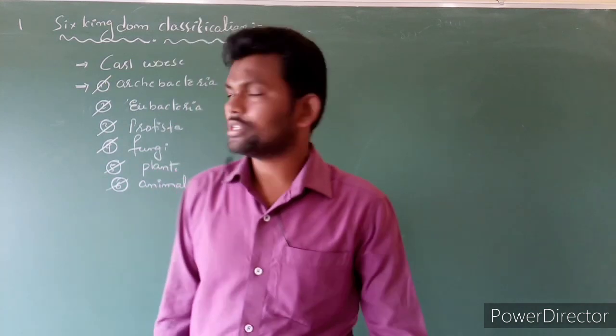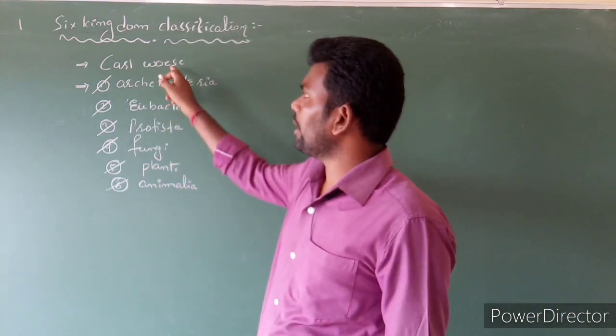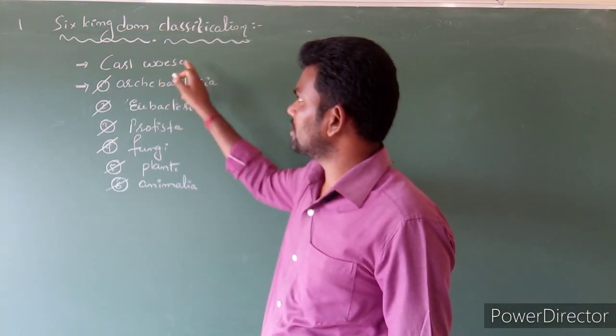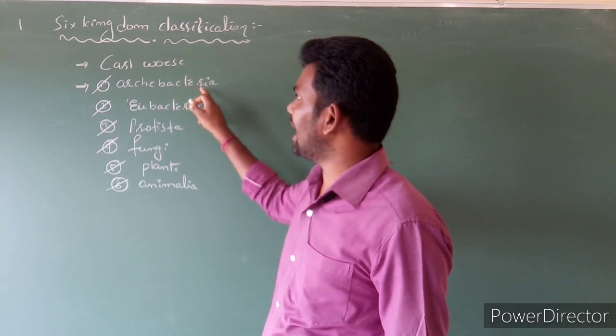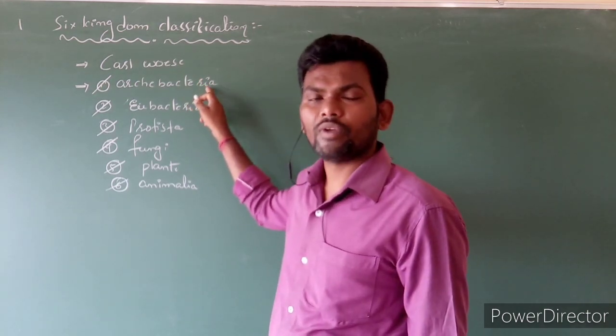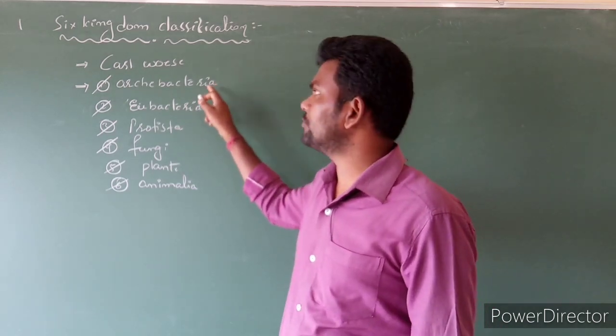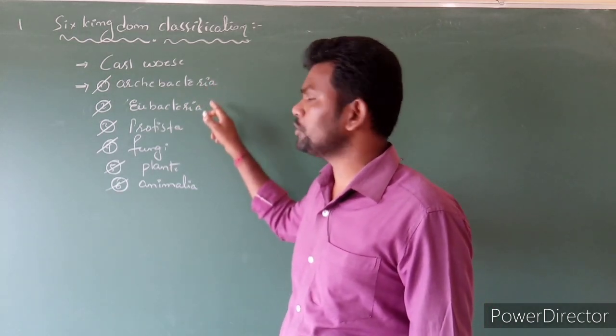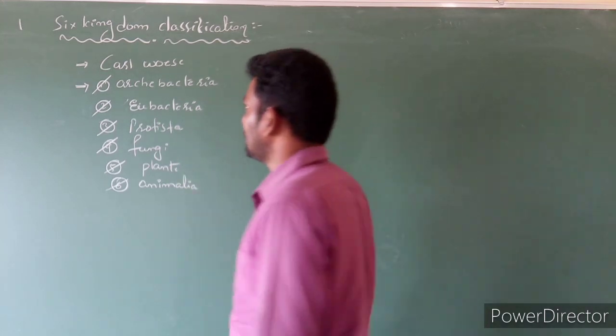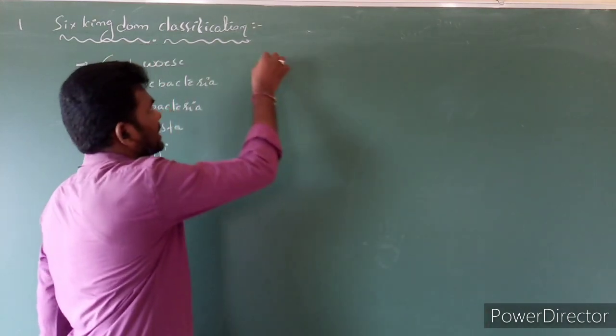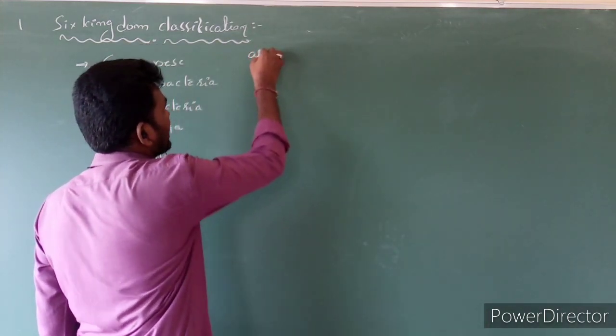So here the question comes: why did Carl Woese separate the Archaebacteria from Eubacteria? What is the main reason? And what is the difference between Archaebacteria and Eubacteria? So let's see the difference.